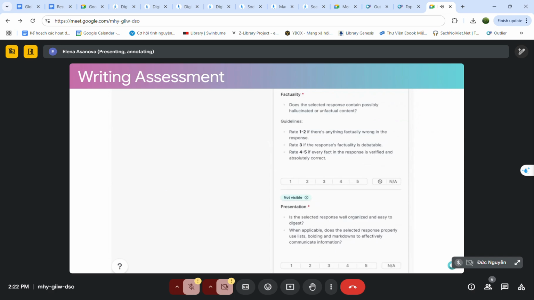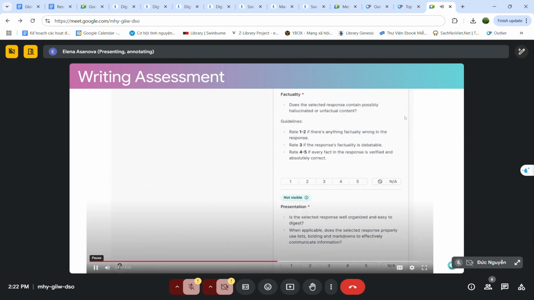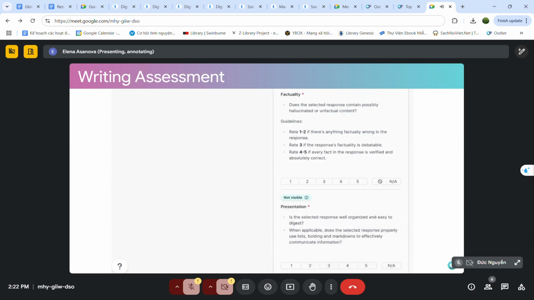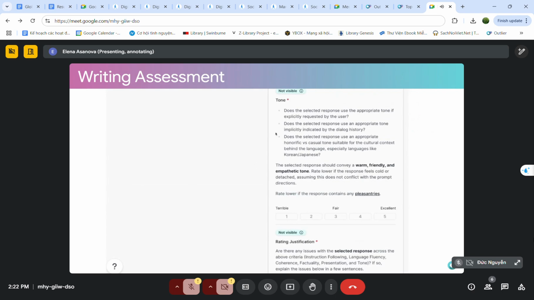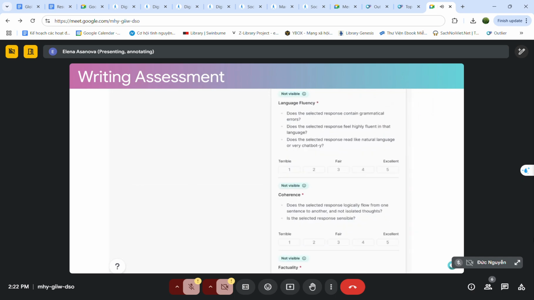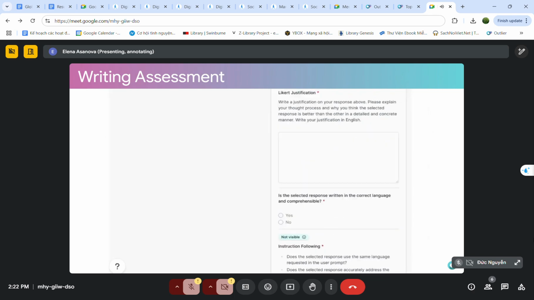Factuality: is the response providing correct and verifiable information? Always fact check when necessary. Also, presentation: is the response well organized? Does it use lists or formatting where appropriate? Tone: is the tone warm, friendly, and empathetic? You'll rate each response from terrible to excellent. And it's important to justify your choices in a Likert justification here. Be clear and specific about why one response is better than the other.